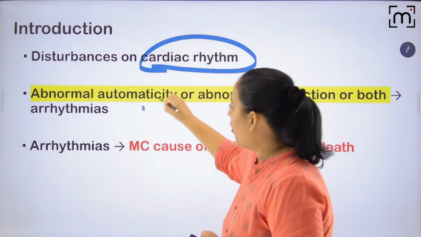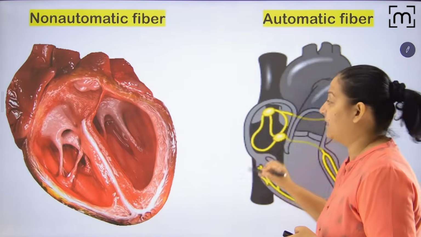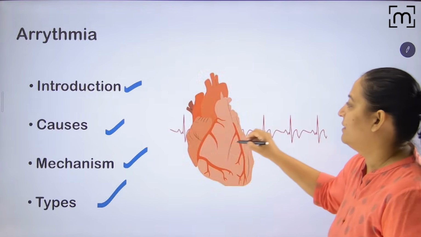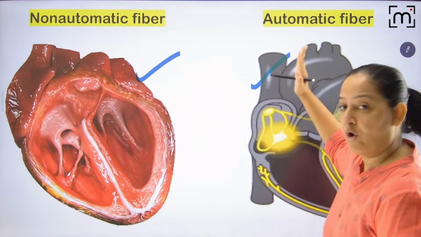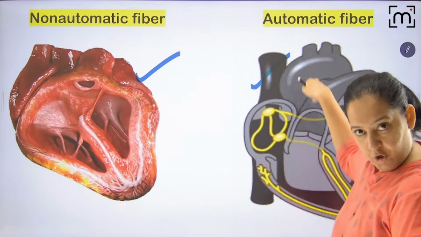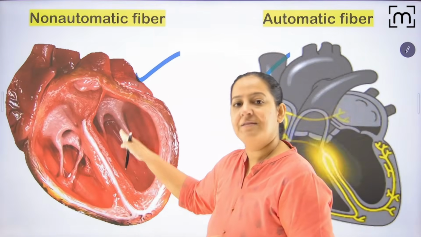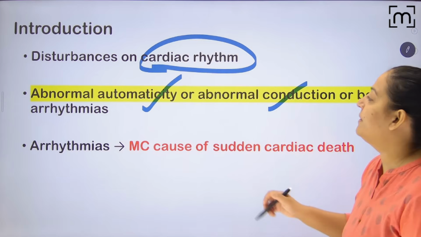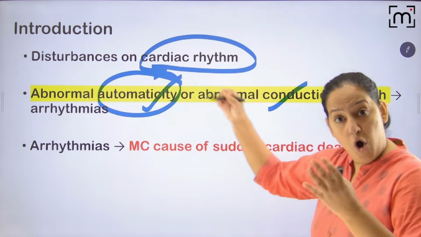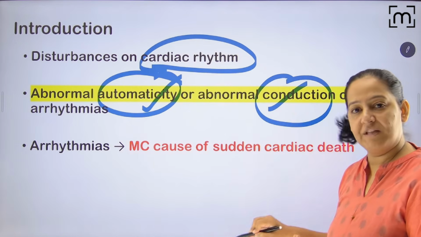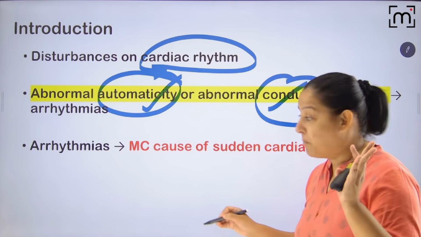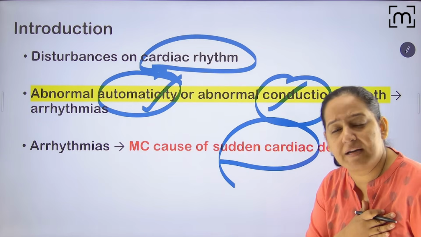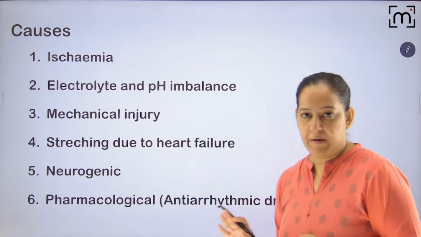So there can be abnormal automaticity. Now you understand what automaticity is. So abnormal automaticity can be there, or abnormal conduction. Abnormal automaticity is seen in automatic fibers, and abnormal conduction is seen in non-automatic fibers. Both of them can lead to arrhythmia. Arrhythmias are the most common cause of sudden cardiac death in humans. I hope everyone got the introduction.